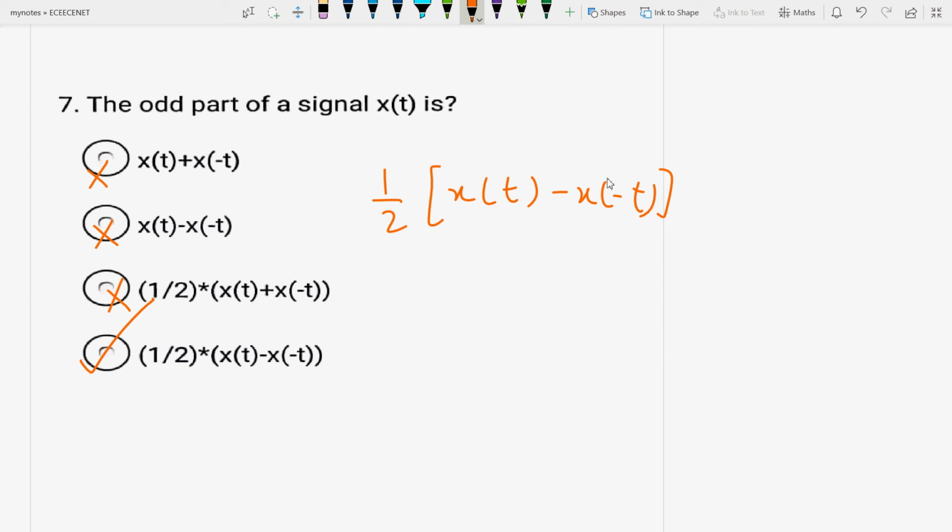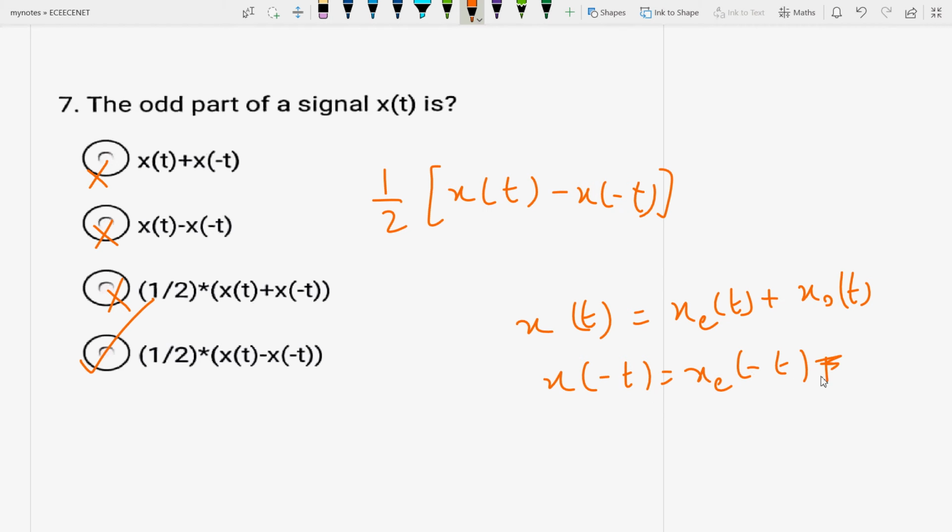You know that x(t) is the sum of the even part plus the odd part. So what is x(-t)? It is the even part at -t minus the odd part, x_o(t). By subtracting the above two equations, this is equation one, this is equation two, we have x_o(t) equal to half of [x(t) - x(-t)].